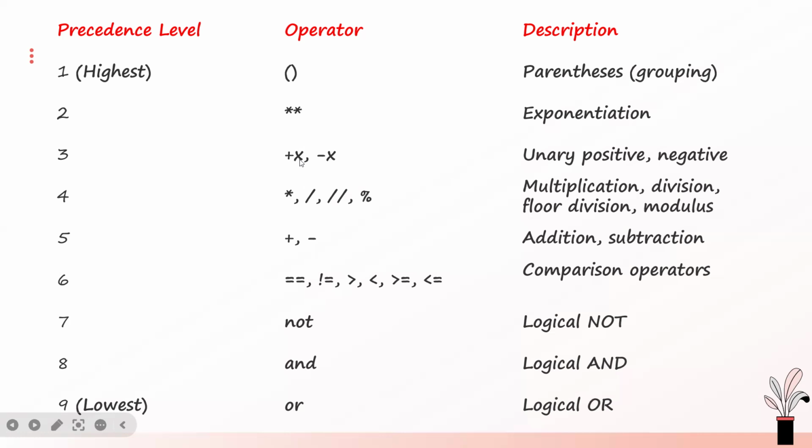Plus x, unary positive and unary negative, have the same precedence. So whenever you have operators that have the same precedence, how do you solve the problem? Don't worry, we'll show you. We will use the associativity. We'll talk about that later on in this session, okay?